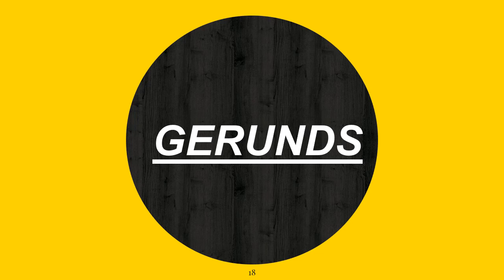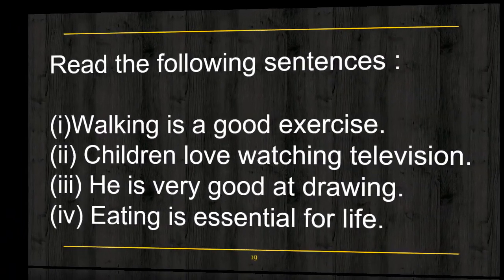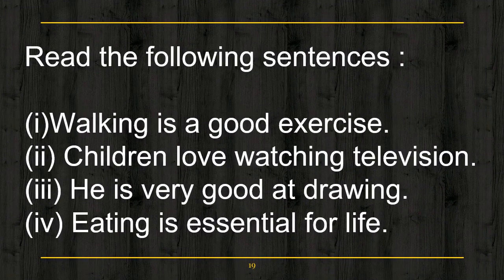Now we shall start our next topic, that is gerunds. Okay, what are gerunds? Basically gerunds are ing forms of verbs that function as nouns. Okay, these are ing forms of verbs. See, read the following sentences. Walking is a good exercise. Children love watching television. He is very good at drawing.